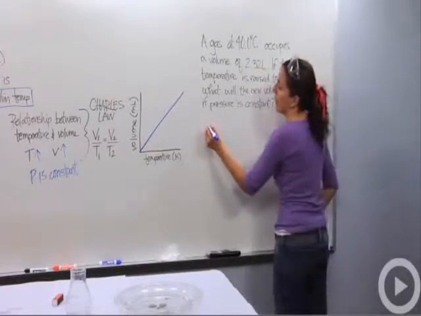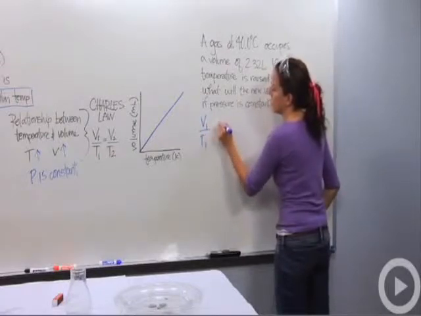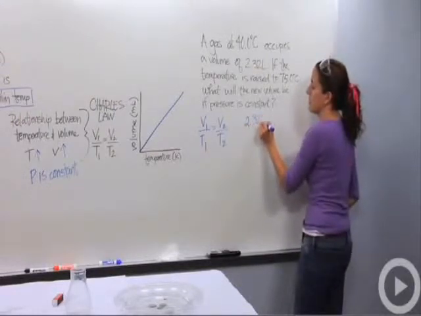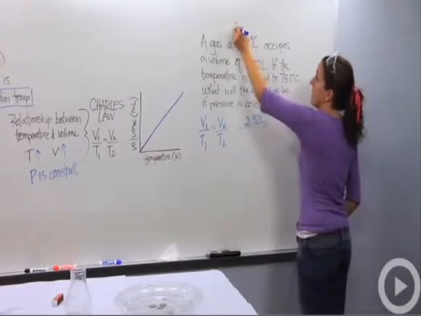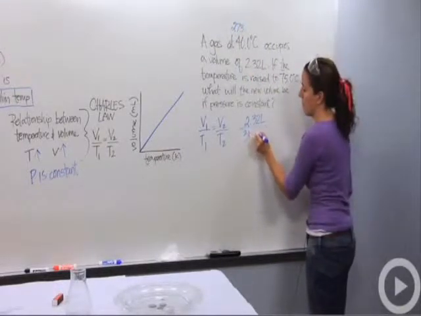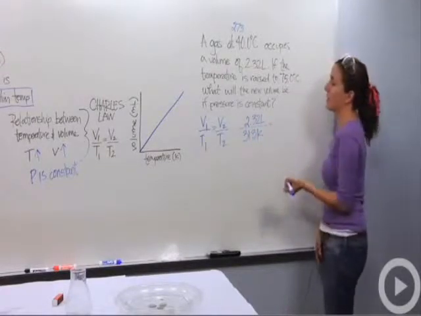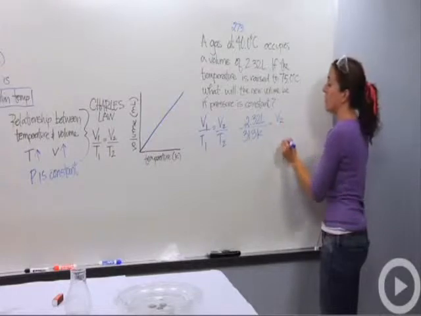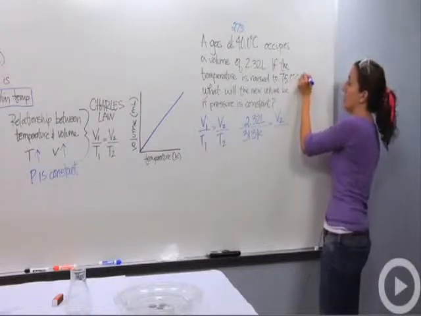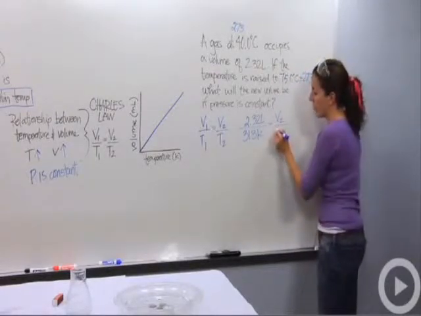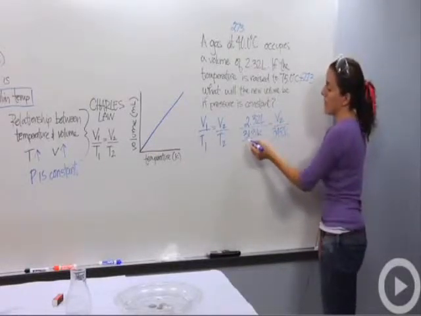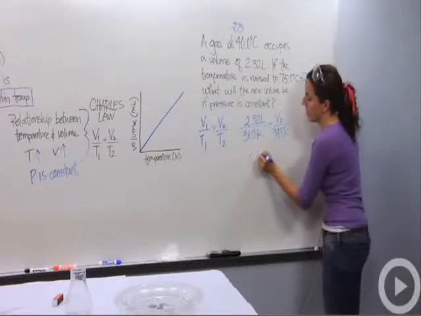Knowing that my formula is V1 over T1 equals V2 over T2, the first volume is 2.32 liters. The first temperature is 40 degrees Celsius. We add 273 to that, and we get 313 Kelvin. Our second volume is what we're looking for. Our second temperature is 75 degrees Celsius. We add 273 to that and we get 348 Kelvin. We cross multiply: 348 times 2.32 divided by 313. We get our new volume, which is 2.58 liters.